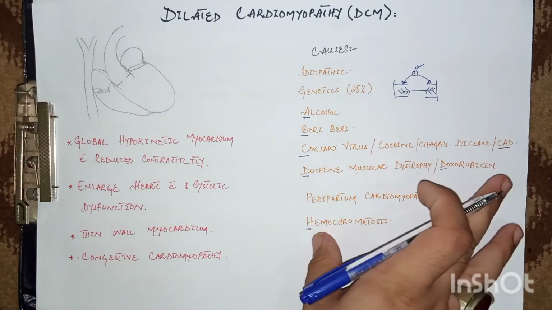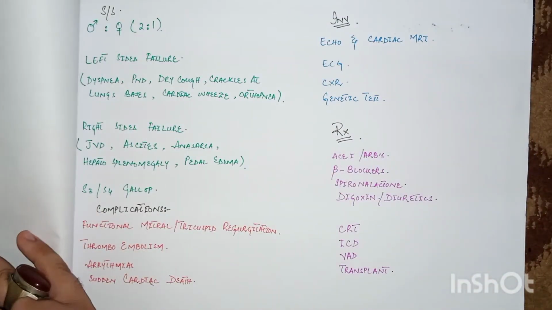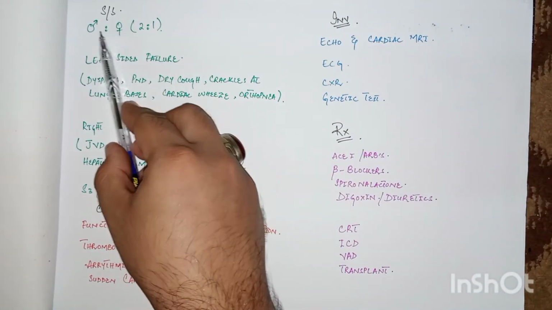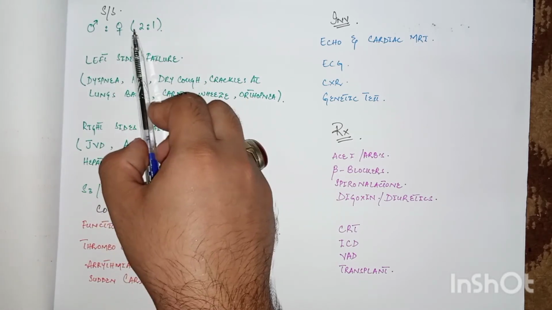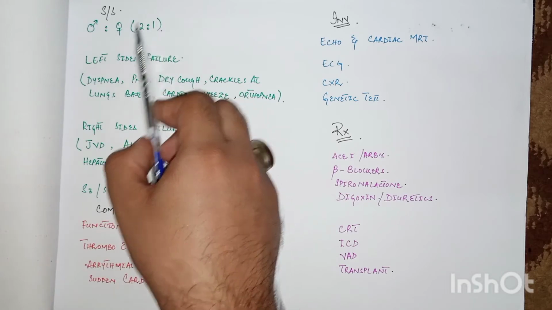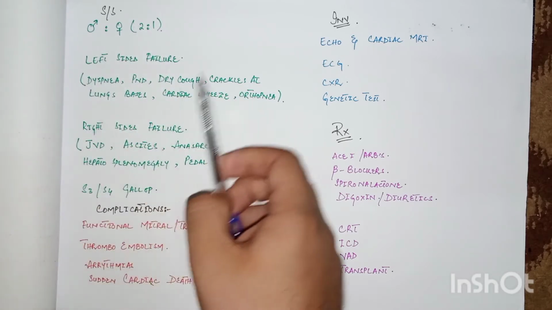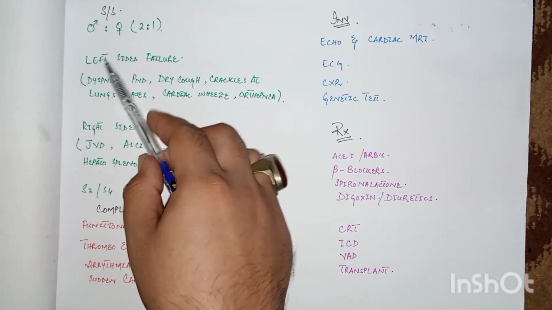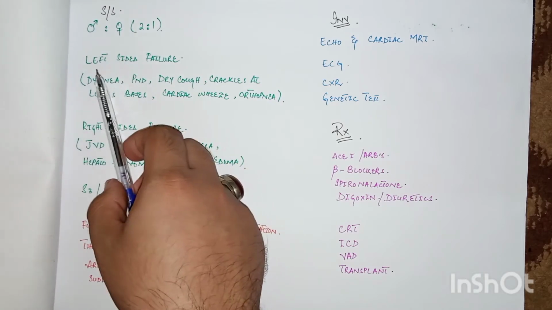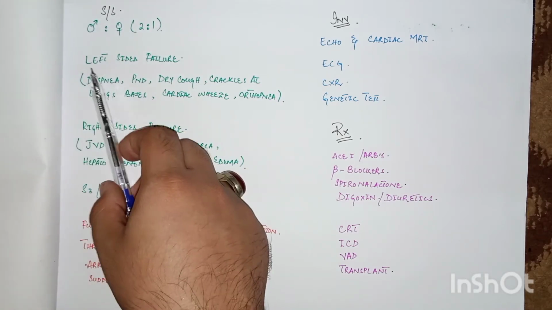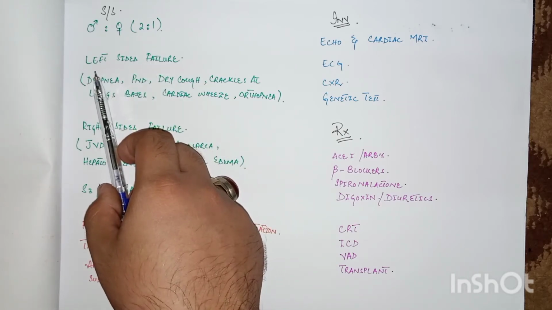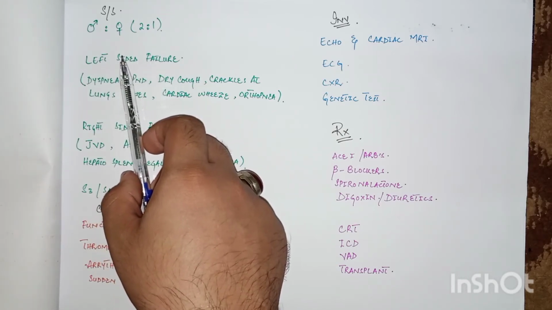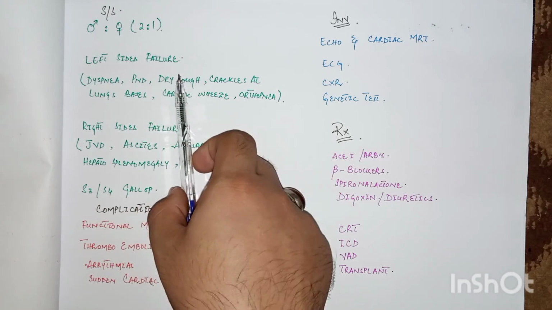Now come to the clinical features of dilated cardiomyopathy. It predominantly occurs in males as compared to females. The male to female ratio is 2:1. Because the chambers of the heart are fully dilated and there is systolic dysfunction, all the features of congestive cardiac failure occur in these patients. We have discussed all these features in detail in the previous video on congestive cardiac failure.